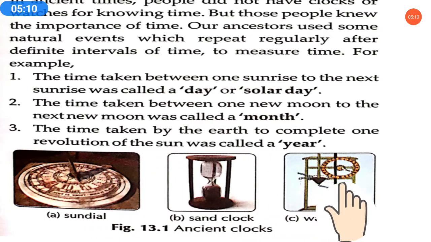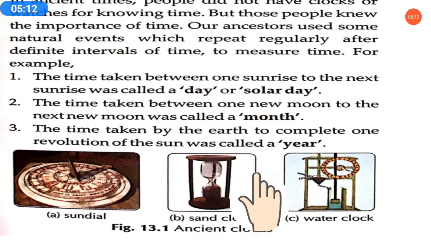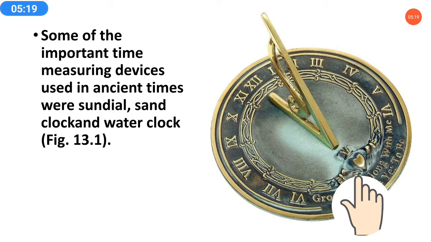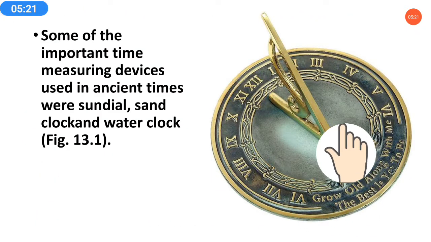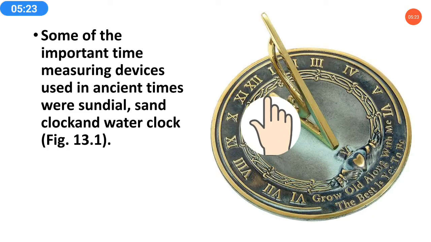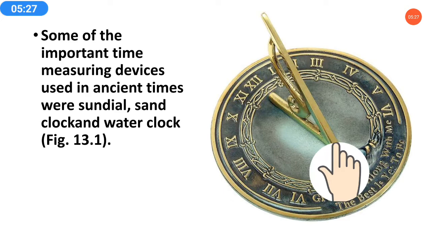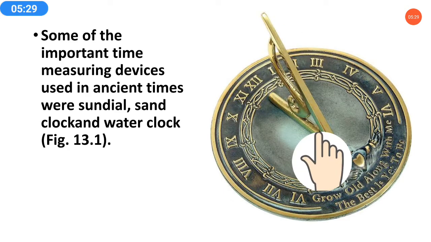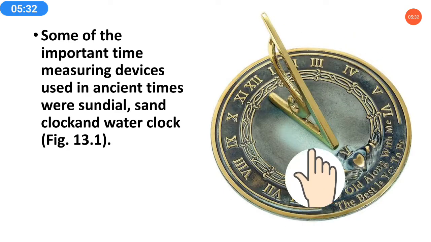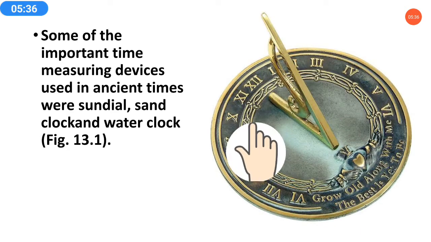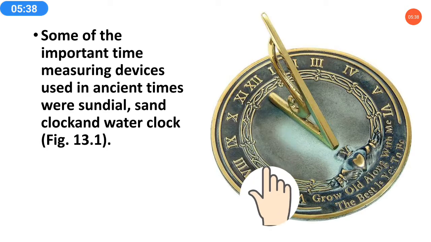And these were the devices which were used by the ancient people, like sundial, sand clock, water clock. And you can see here more clearly in the picture that this is a sundial. It is a plate on which numbering is mentioned, and one triangular plate was there upside, so that with the help of different positions of the sun, this triangular plate makes a shadow on that plate and indicates the time.